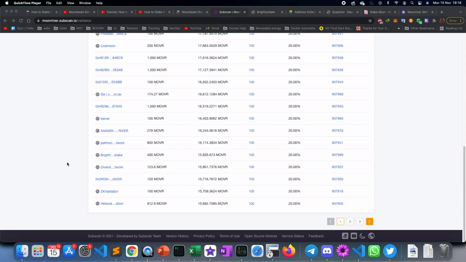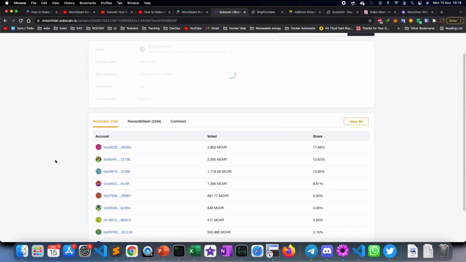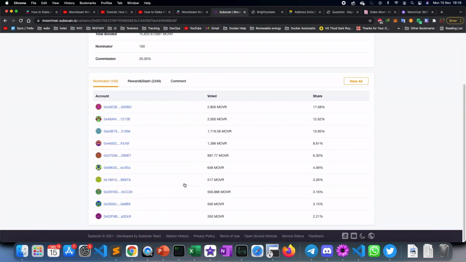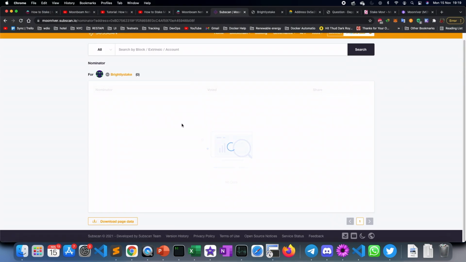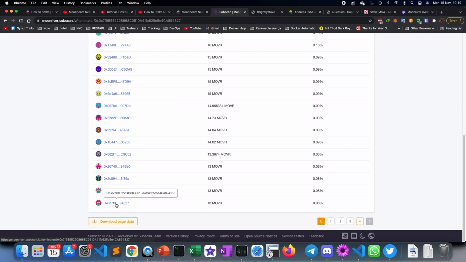We have spoken at length about the various things that you can do yourself as a nominator before choosing a collator. Now there's one final thing I would like to show. Once you have chosen to nominate with a particular collator, for example us, then you would be present in the list of nominators that is available here. If you're not in the top 10 or 15, then tap on view all. Then you should be able to navigate based on the stake that you have given. For example, if you choose the last option that is available, it's 13 Movr tokens. Click on that particular account.